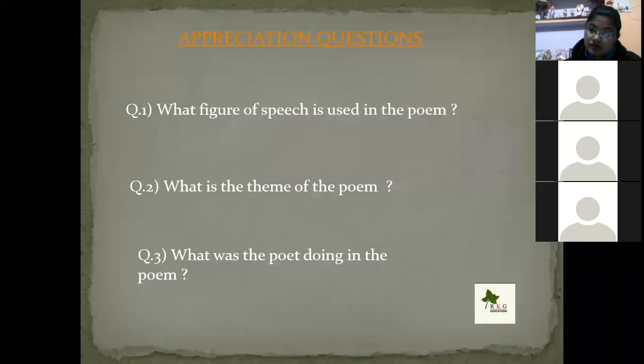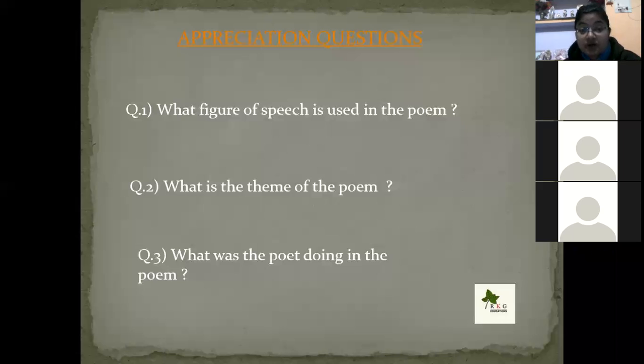Ma'am, metaphor, simile, etc. Okay. What is the theme of the poem? The theme of the poem is nature's beauty with the mix of happiness and loneliness. Very good, Subhi. The theme of the poem is nature's happiness and the poet's loneliness.